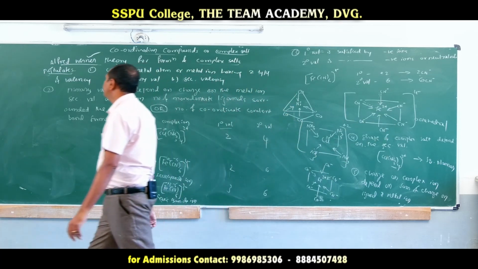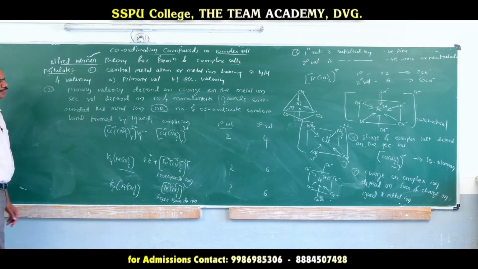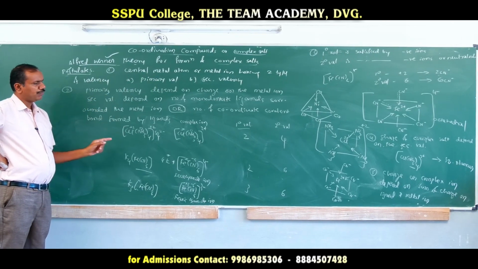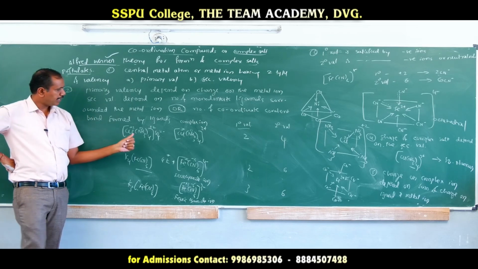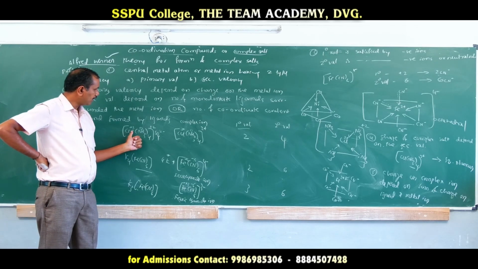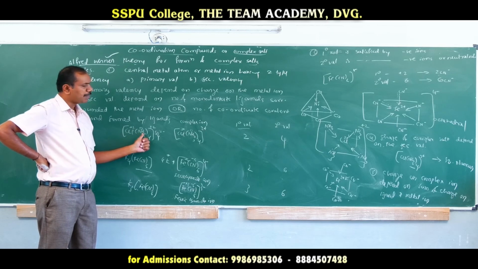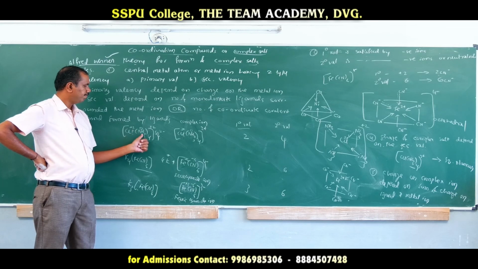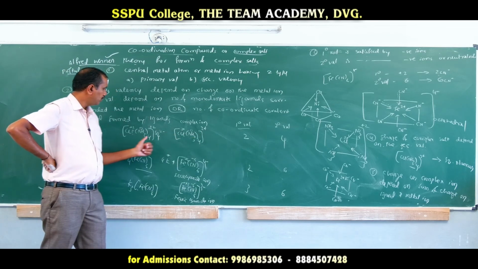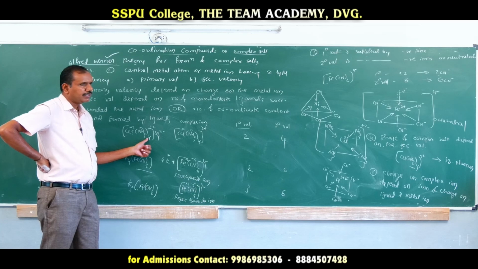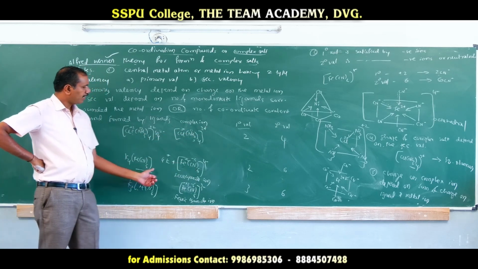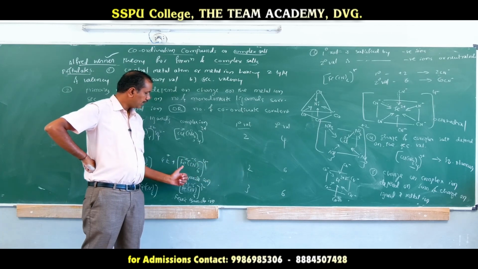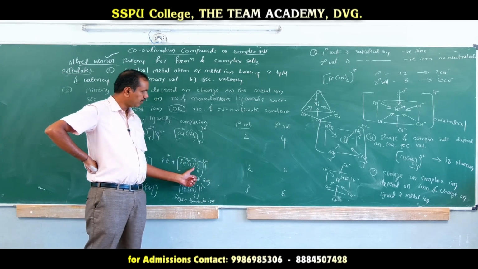These are the postulates of Werner's theory. One is, the central metal atom has 2 types of valency: primary and secondary valency. Primary valency depends upon charge on the metal ion. Secondary valency depends upon the number of monodentate ligands surrounding the metal ion. So here primary valency is 2, secondary valency is 4, which is surrounded by 4 ligands. In case of potassium ferrocyanide, primary valency is 2, why? Charge on the metal ion is 2, secondary valency is 6, the metal ion is surrounded by